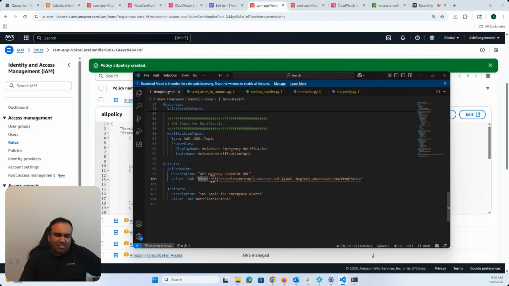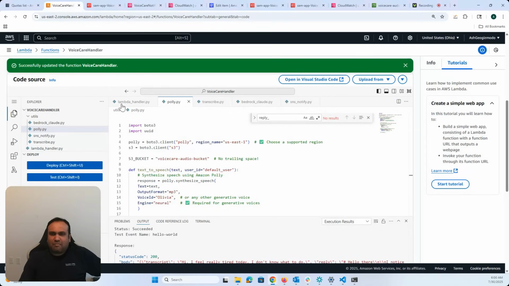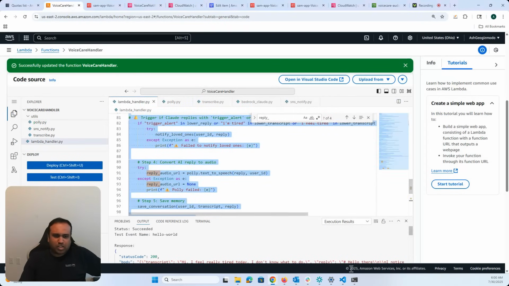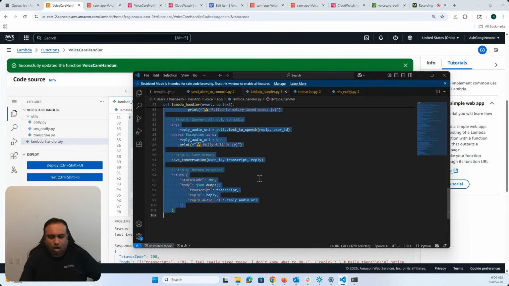And finally, our client, like every time else, is going to connect to our API gateway. Okay. And this is going to be the output, which is the API gateway endpoint URL. And then I'm having all my different functions in here. So I've been making some changes to the server code directly. So I have to just make sure that in my SAM code, they are all going to match.